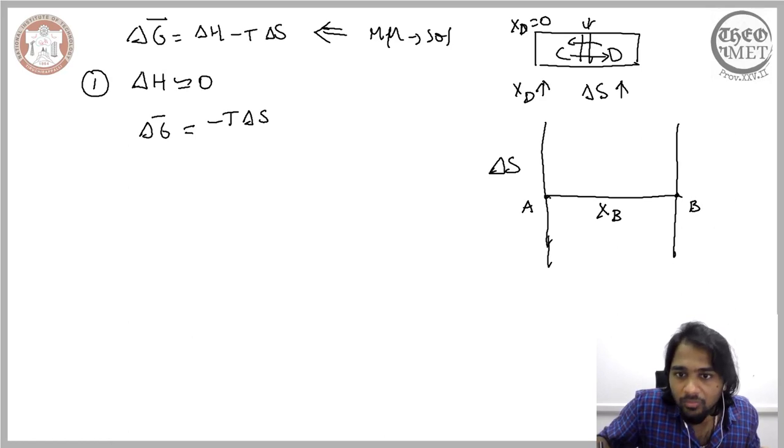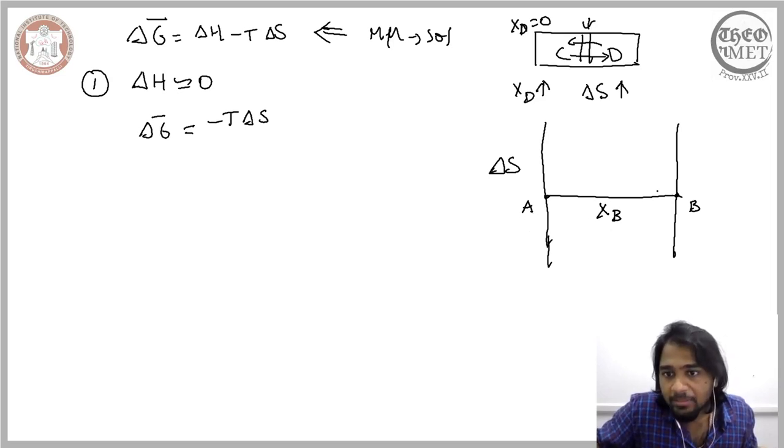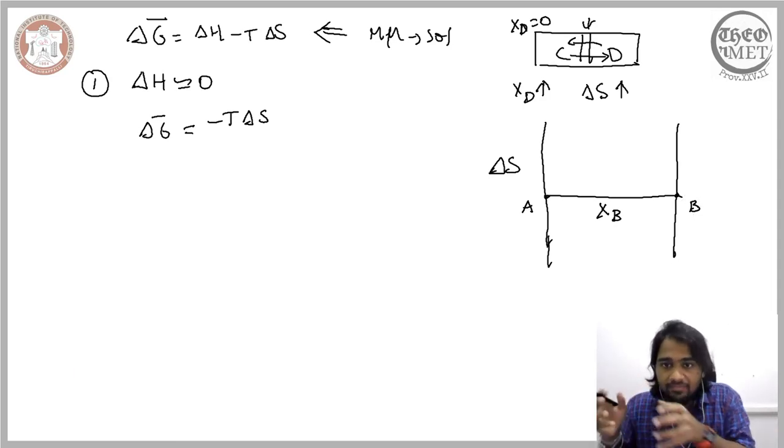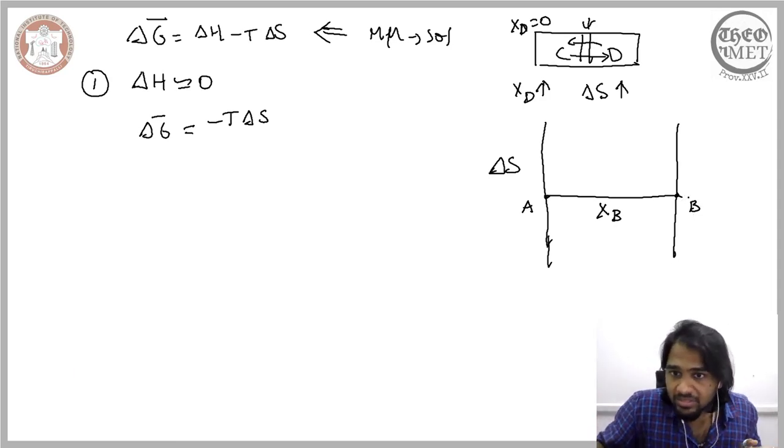Now when you add B to this extreme, what you are creating is a solution of A and B, wherein A is the solvent. When you add A here, what you are creating is a solution of A and B, wherein A is the solute.